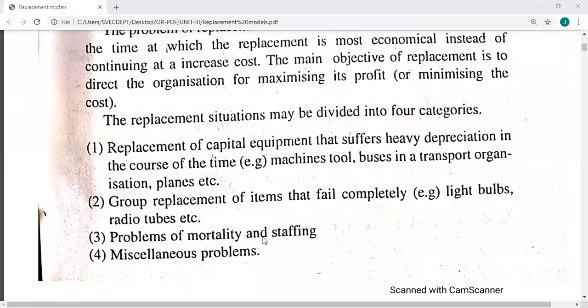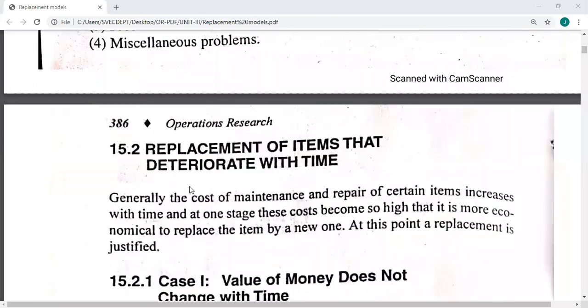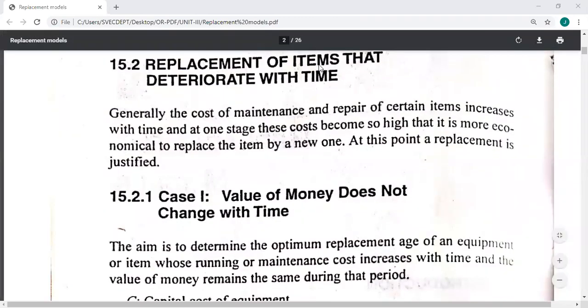Next, problems of mortality and staffing, like that, miscellaneous problems. These are the main things that come across. Now, replacement of items that deteriorate with time. Generally, deteriorate means depreciation. Generally, the cost of maintenance and repair of certain items increases with time, and at one stage these costs become so high that it is more economical to replace the item by a new one. At this point, a replacement is justified.